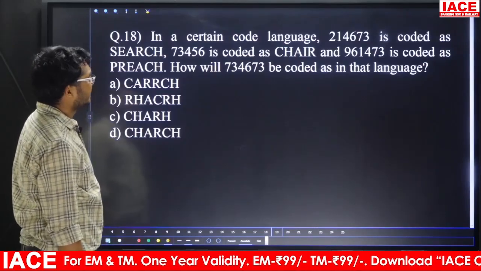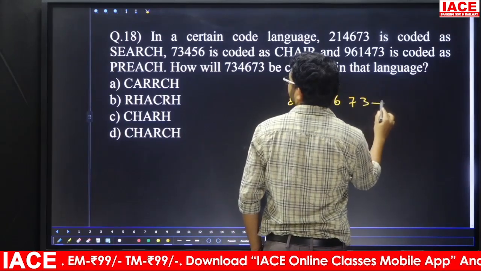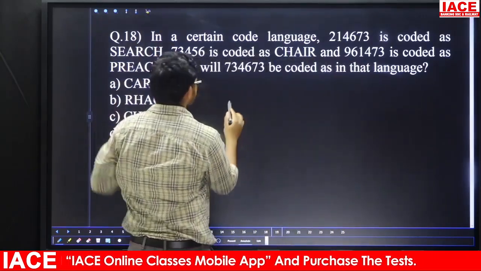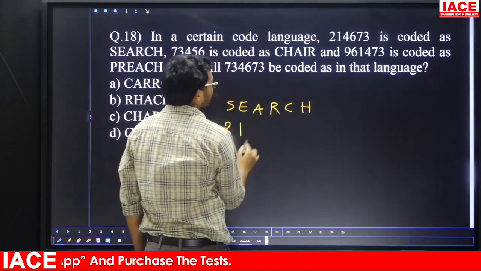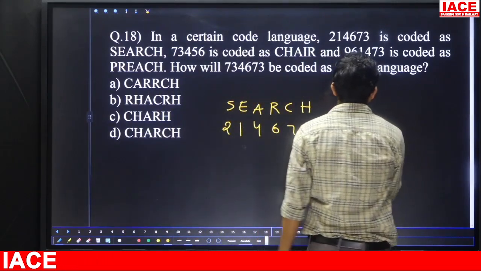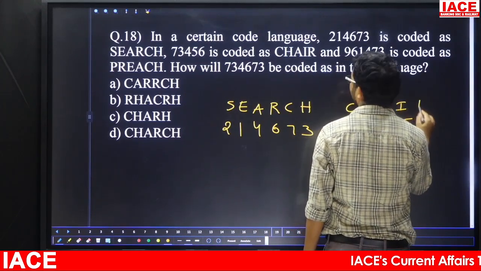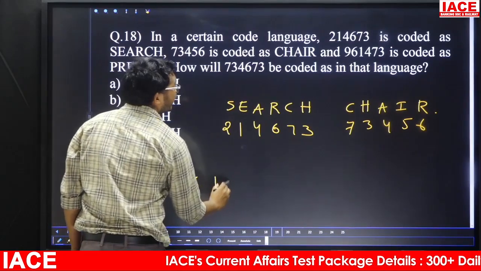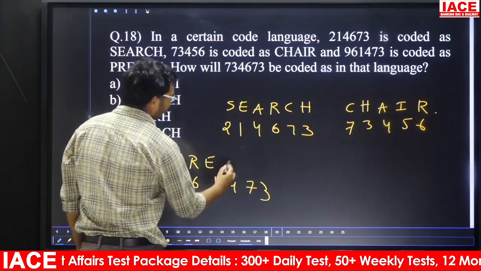Question number 18. In a certain code language, 214673 is written as SEARCH. Now friends, take care. The given word is SEARCH, S-E-A-R-C-H, and the code is 214673. Next one, 73456 is written as CHAIR, C-H-A-I-R. Next one, 961473 is written as P-R-E, next one is C,